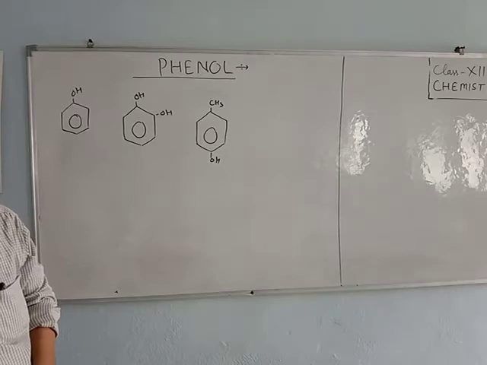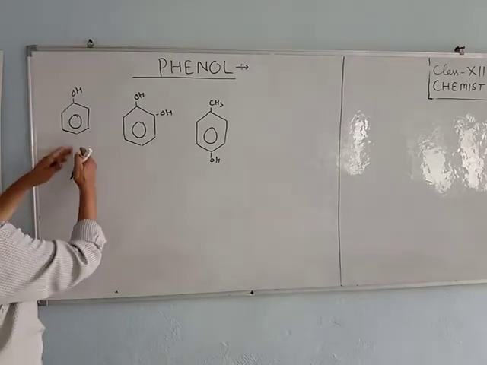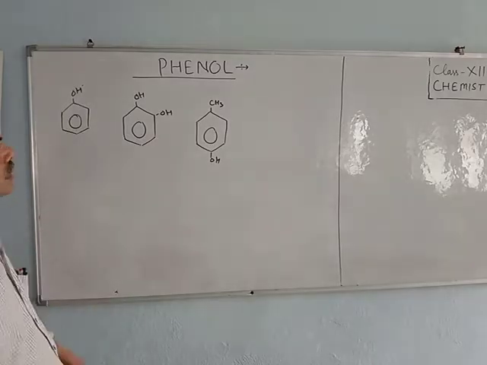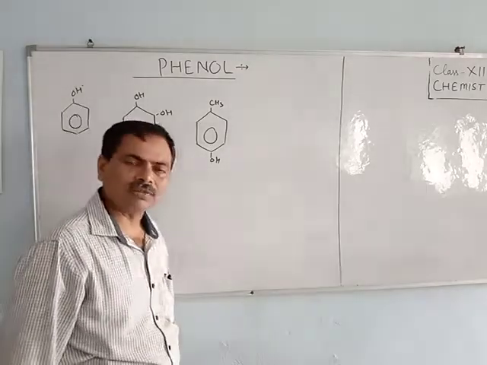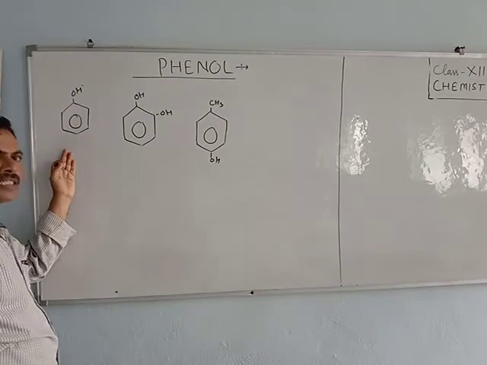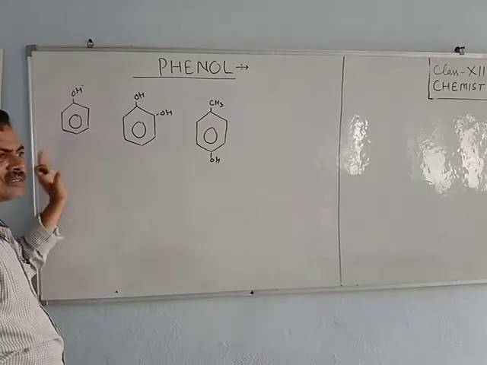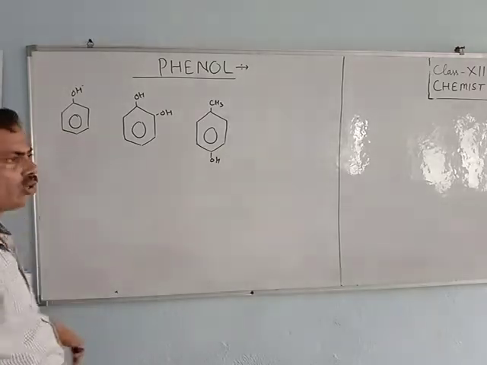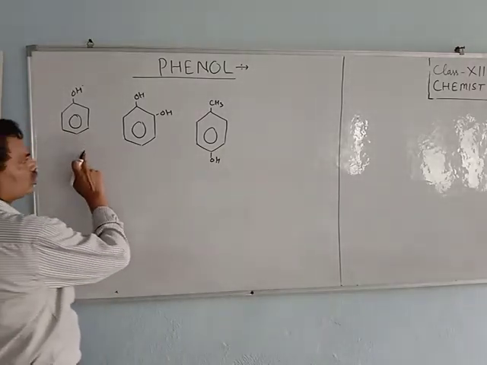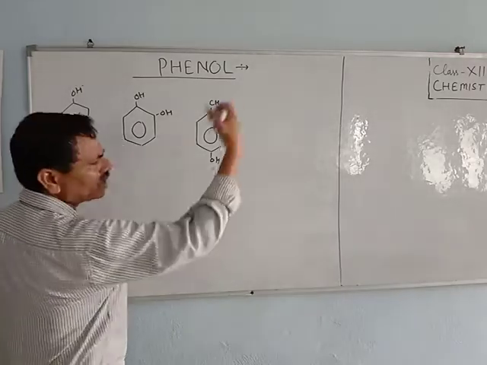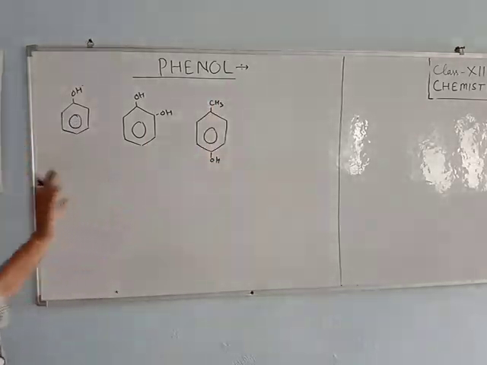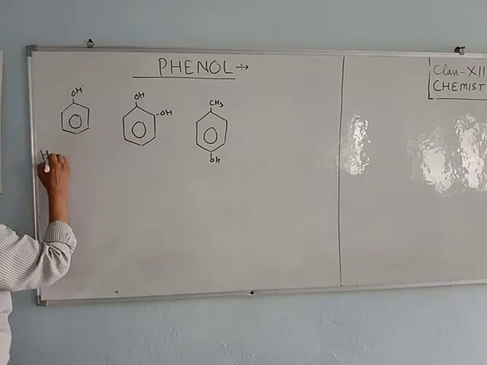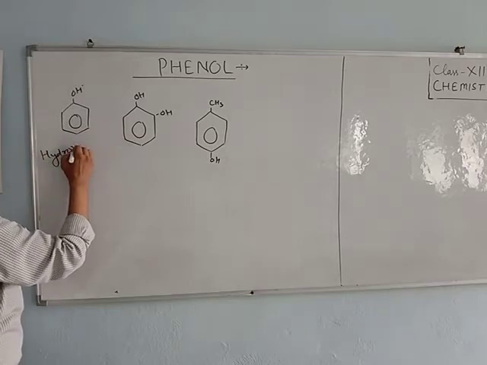All the compounds in which the hydroxy group is directly bonded to the aromatic ring are called phenol. This is the simplest phenol. Generally we use phenol for only this compound. This is also phenol. So many compounds are phenol in which the OH group is directly bonded with the aromatic hydrocarbon. And this is the simplest one, known as hydroxybenzene.